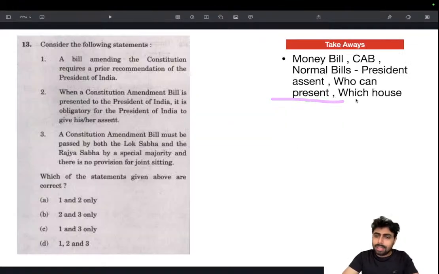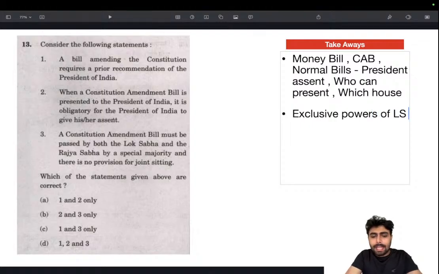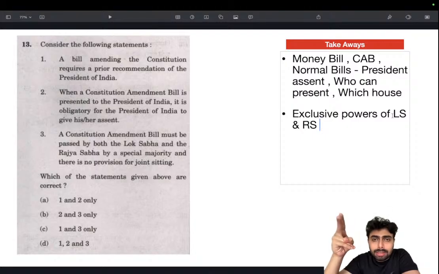One more thing. This is where you need to have an idea of the exclusive powers of Lok Sabha, LS, and RS. Lok Sabha has exclusive powers on a few things like budget, non-confidence motion, etc. Anything that connects to the accountability, direct confidence, and direct majority of the government in power, Lok Sabha is the one taking the decision. Lok Sabha has the upper hand there. So no confidence motion, passing of the budget, things like that, Lok Sabha has the upper hand.